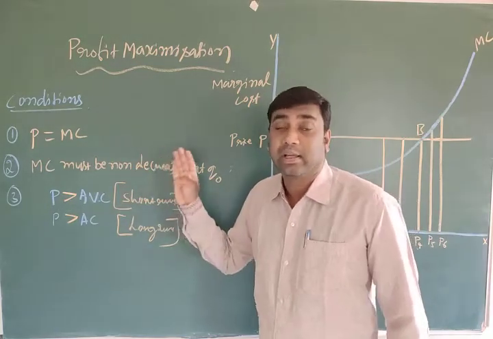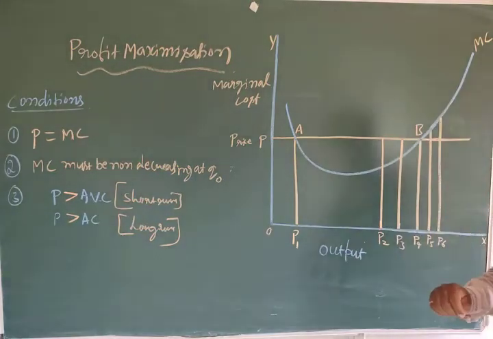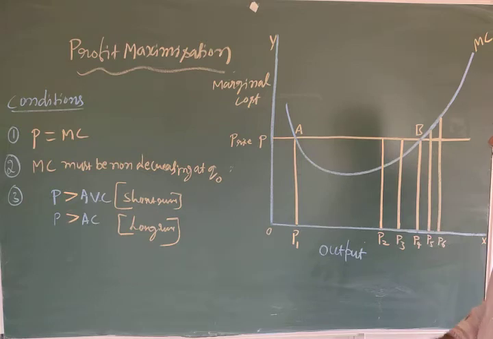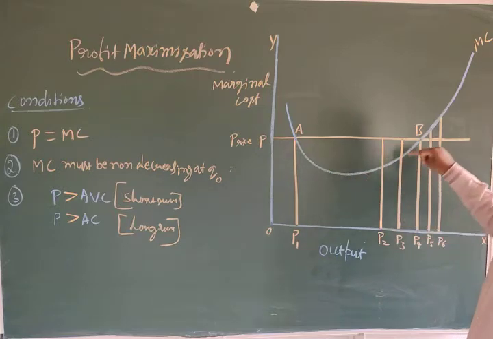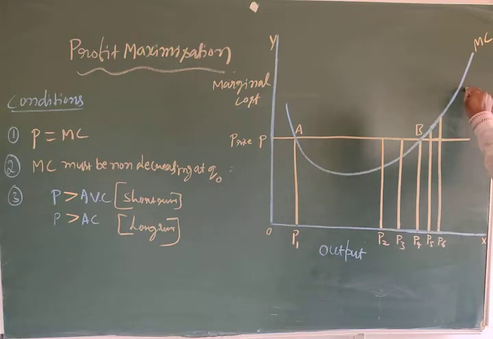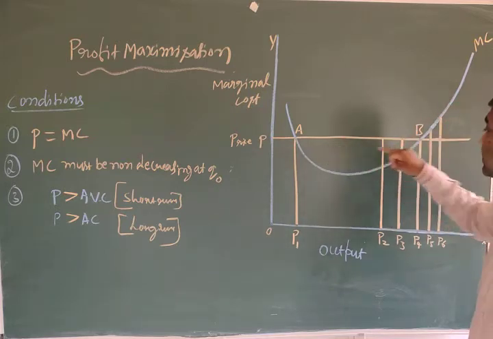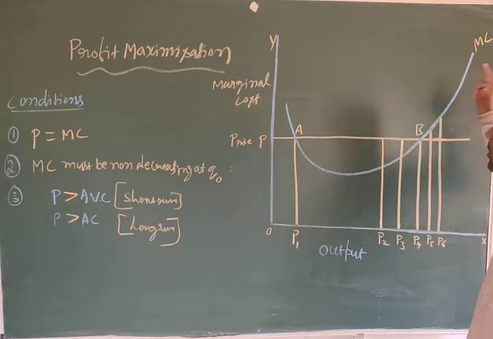This one we can explain with the help of this diagram. In this diagram we can observe that on the OX axis we measure the output. On the OY axis we measure the marginal cost. This is called the marginal cost curve. This is the price line. This is the marginal cost curve.